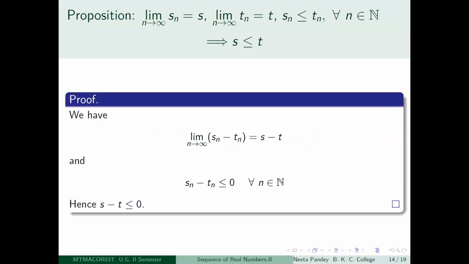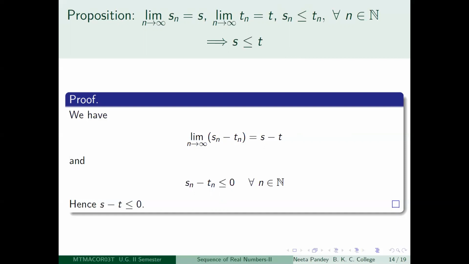Next, we will do some simple results. The first one is that suppose I take two convergent sequences, limit n tending to infinity Sn is equal to S and limit n tending to infinity Tn is equal to T. And suppose that Sn is less than or equal to Tn for all n. So you have two sequences, Sn and Tn. Sn is converging to S, Tn is converging to T, and at each term you see that Sn is less than or equal to Tn. Then what you want to say is that the limits will also satisfy the property S is less than or equal to T. Proof is very straightforward now.